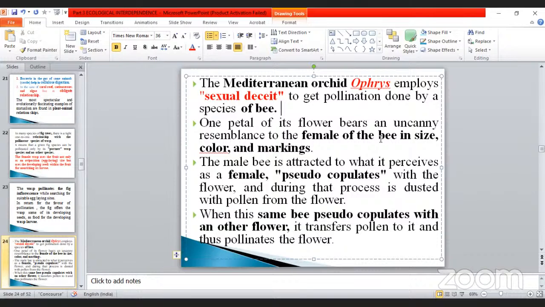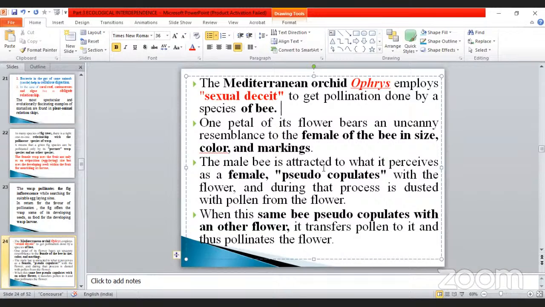The color is similar to that of the female of the bee, very small in size, looking yellow and black or brown in color. When you see the honeybee, the color looks yellow and brown. Yellow lining is there, and at the same time the black or brown line is there. Likewise, the flower looks like that.